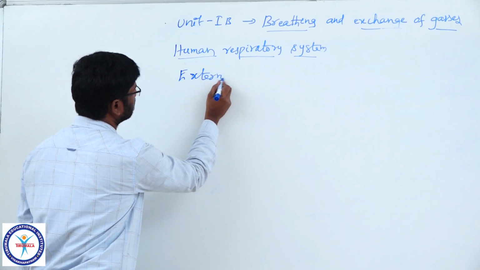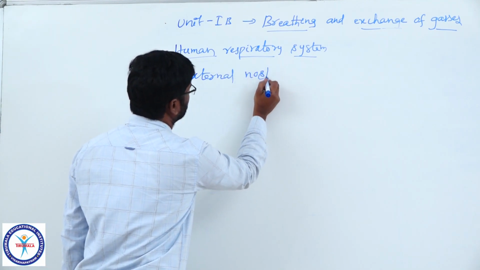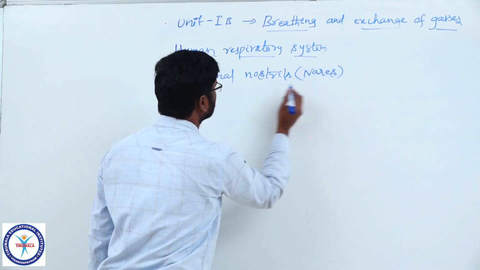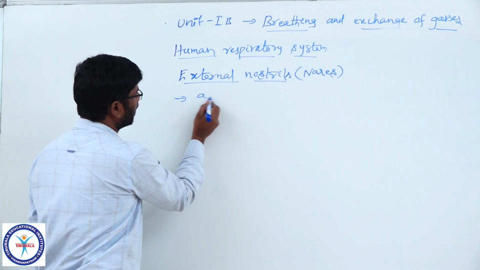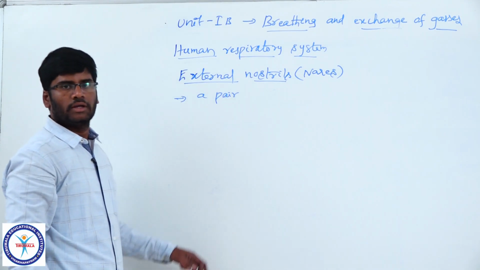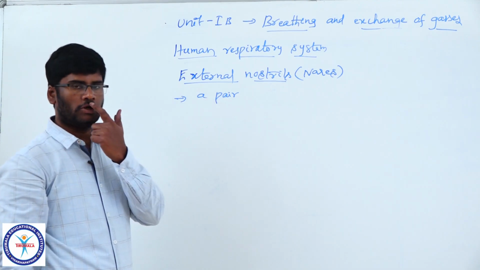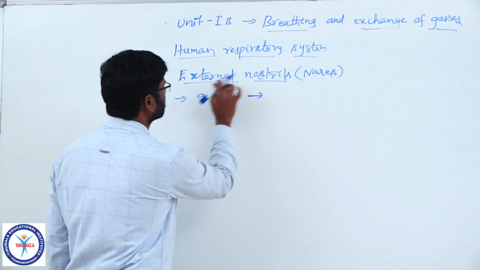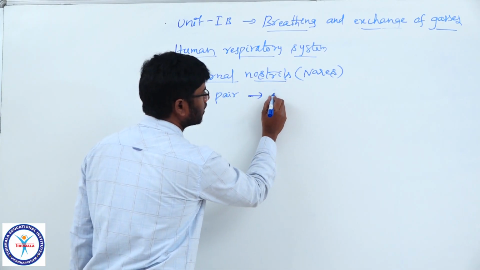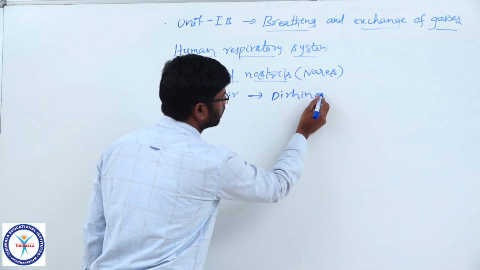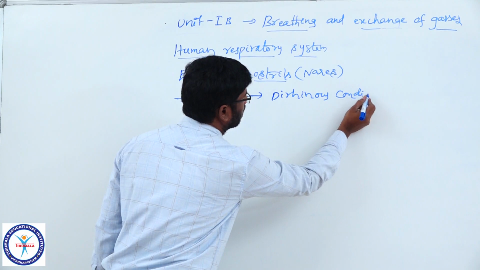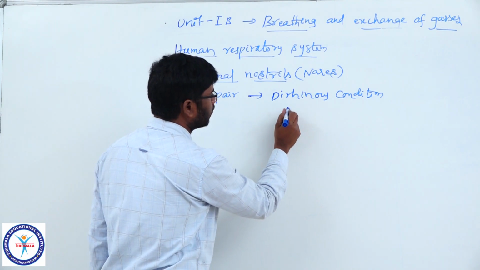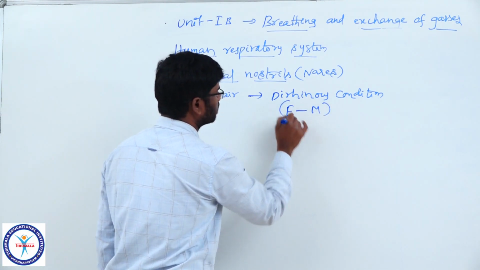External nostrils, also named as nares. A pair of external nostrils opens out just above the upper lip. If two external nostrils are present, that is the dirhinous condition. The dirhinous condition is seen from fishes to mammals.